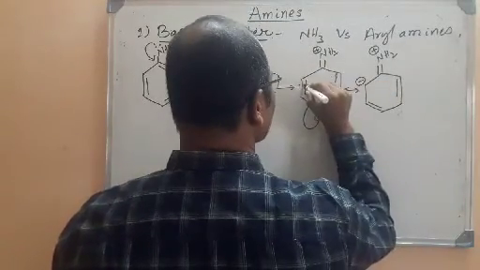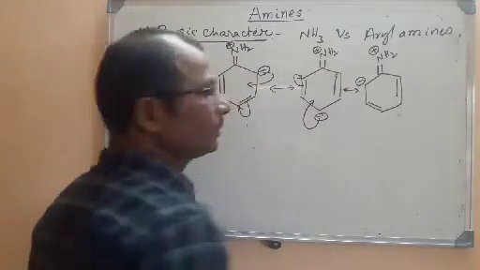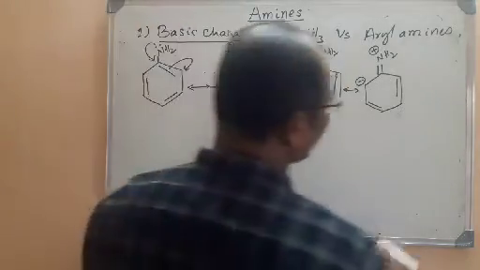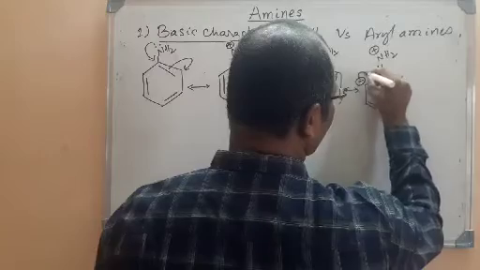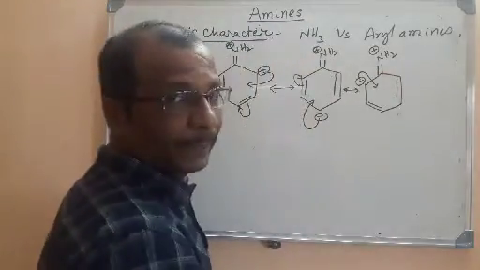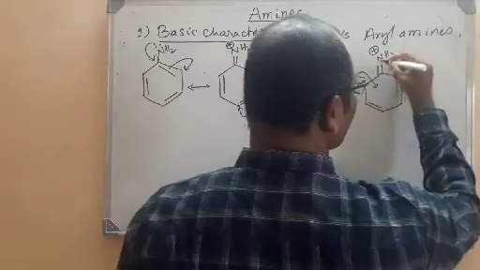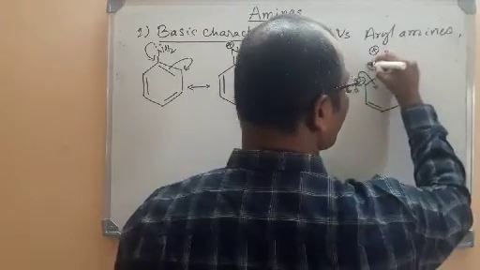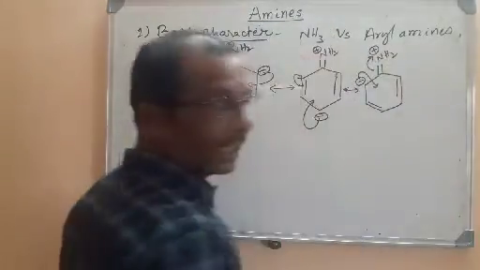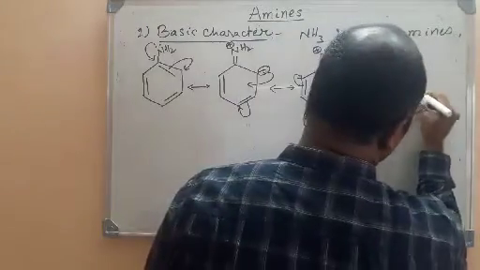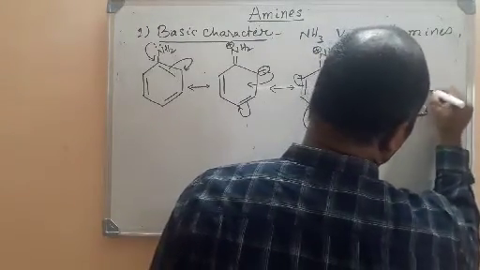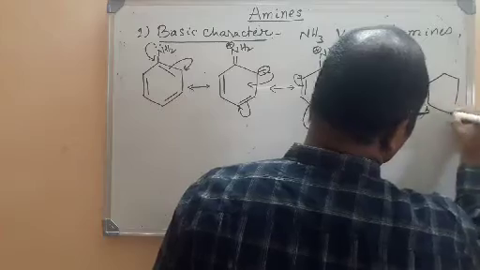These will be shifted. Now finally what will happen, these electrons will be again moved here to form a double bond, that is a pi bond here. At the same time, to maintain the tetravalency, these pi bonded electrons will be sent back onto the nitrogen. So finally we are going to get one more resonance structure here.